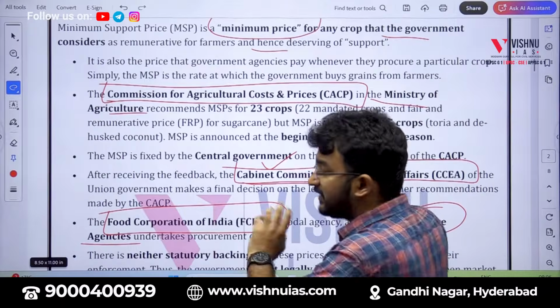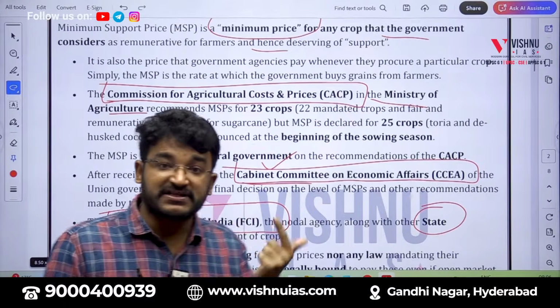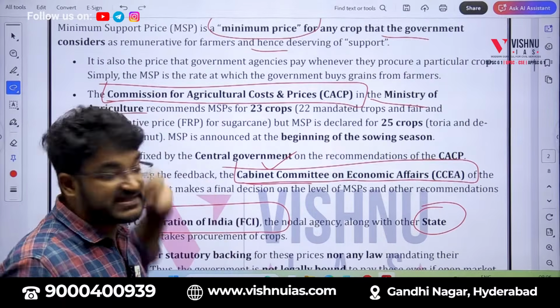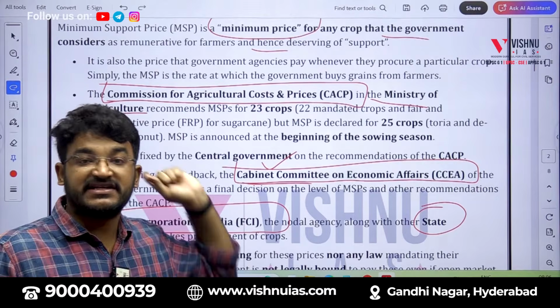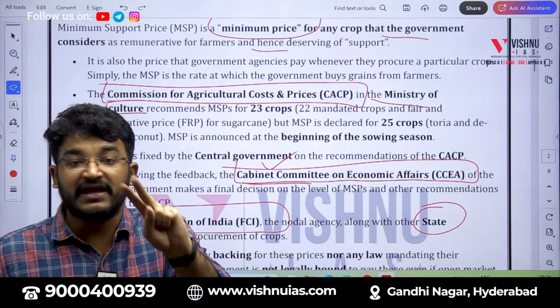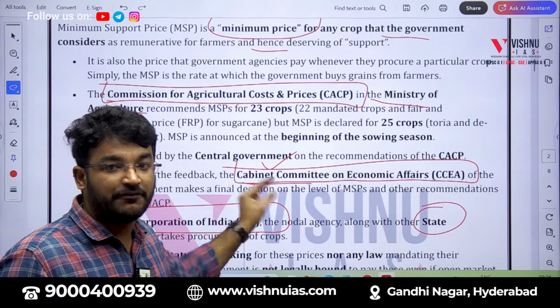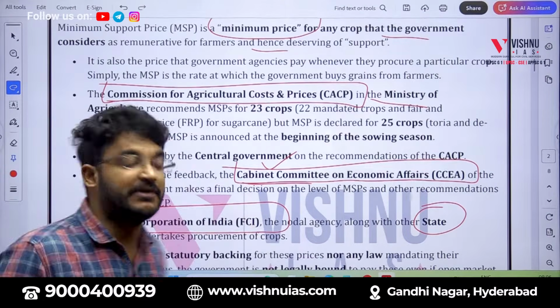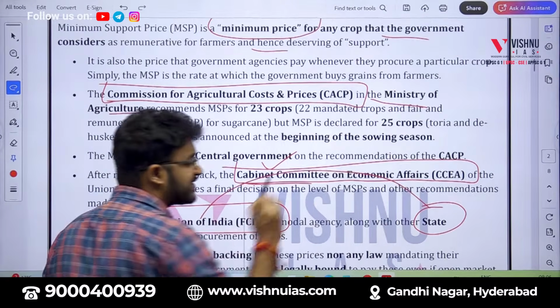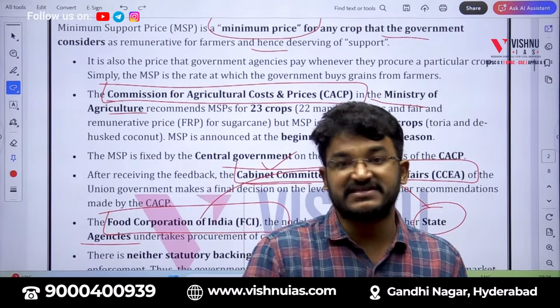Okay, so first it is recommended by CACP. Remember this clearly: recommendation by CACP, finally announced by the Cabinet Committee on Economic Affairs, and procurement of crops done by the Food Corporation of India plus state agencies.